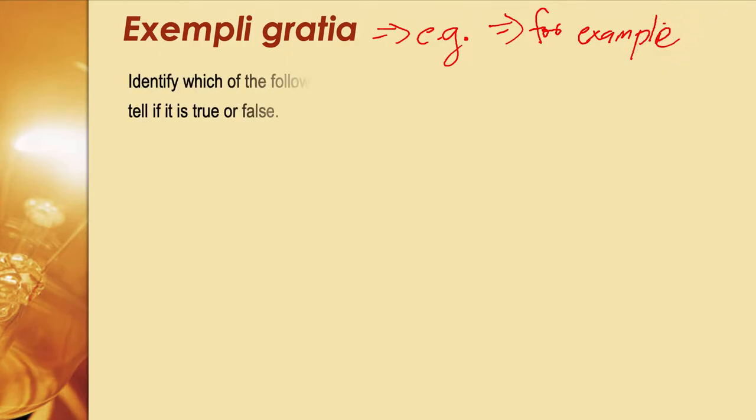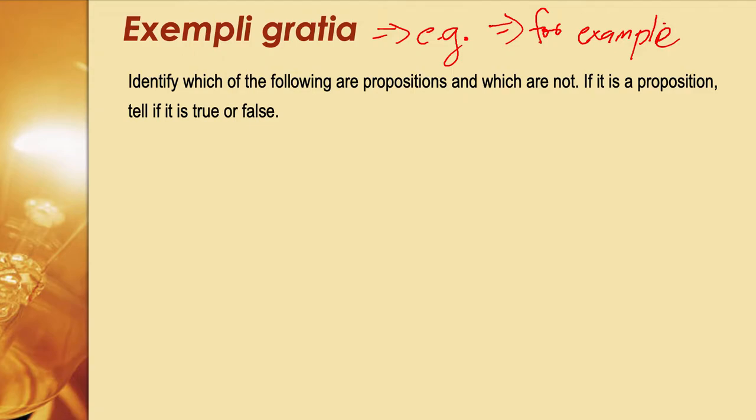Now we will be identifying which of the following are propositions and which are not. If it is a proposition, tell if it is true or false. Let's have this as an example first. Our proposition p means: Manila is the capital of the Philippines.